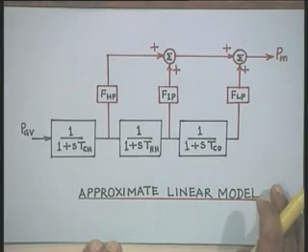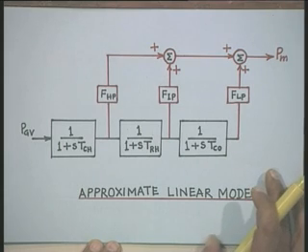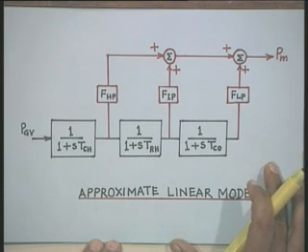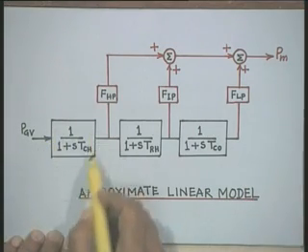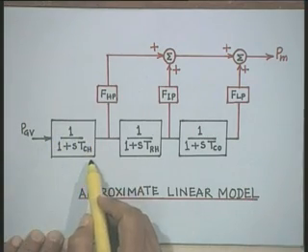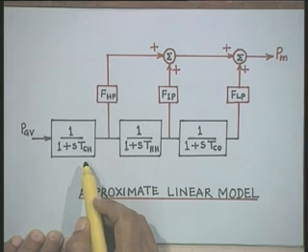This is the simplest transfer function model of a single reheat tandem compound steam turbine. The configuration of that particular tandem compound single reheat steam turbine we have just now seen. The first block diagram represents the steam chest and control valve.